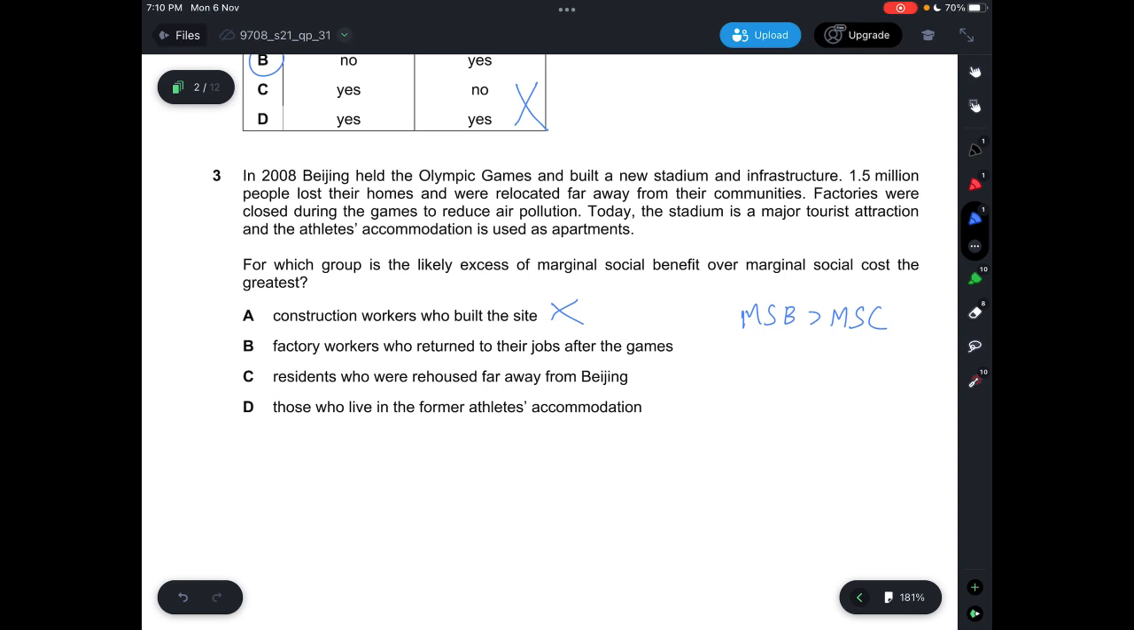B, factory workers return to their job after the games. This is not.